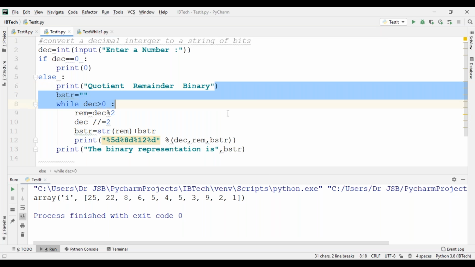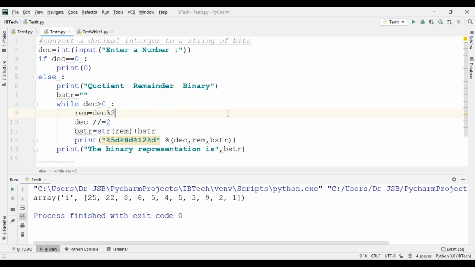See now, what we have to observe here is that we take some input value. If the decimal is equal to 0, directly print 0. Else we want to print the quotient, remainder, and the binary format bstr.